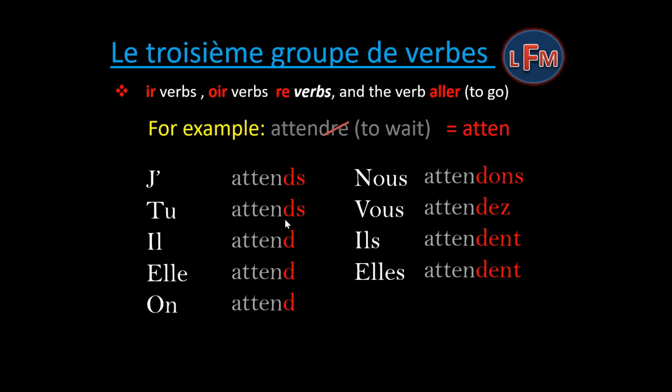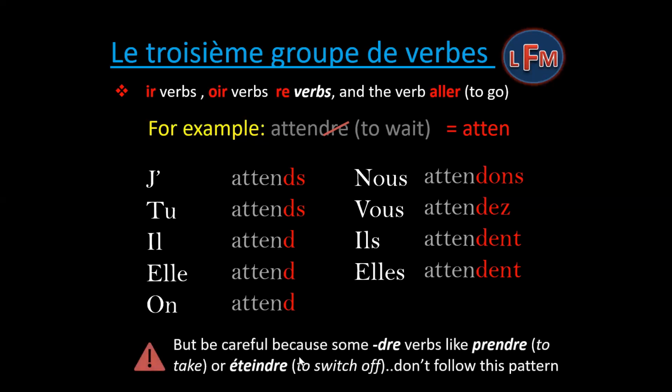J'attends, tu attends, il attend, elle attend, on attend, nous attendons, vous attendez, ils attendent, elles attendent. But be careful because some DRE verbs like prendre, to take, or éteindre, which means to switch off, don't follow this pattern.